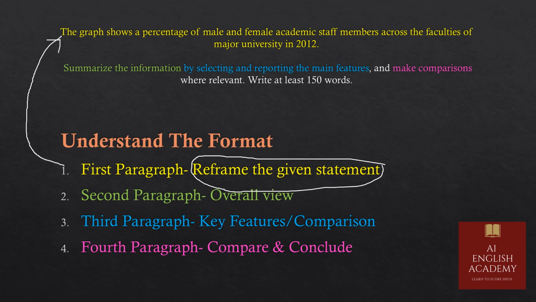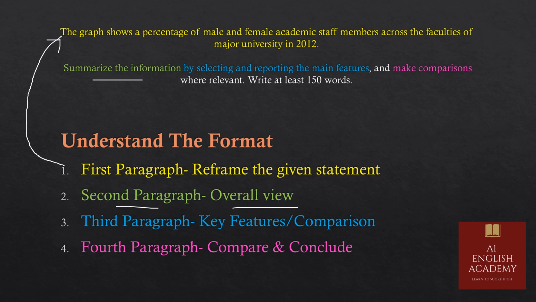Now the second step, that is our second paragraph, I will give the overall view. Read here the second line, summarize the information. So this is the second step. After having the first glance of the bar graph or a chart graph or whatever the information has been given to us, what is the first idea, what is the overall view which we have captured? So that I will mention in my second paragraph. So I will summarize the information.